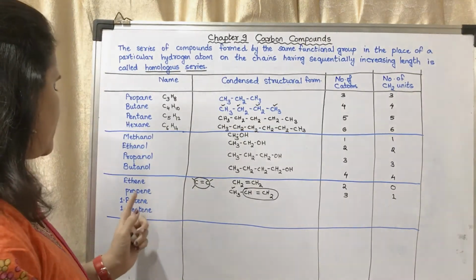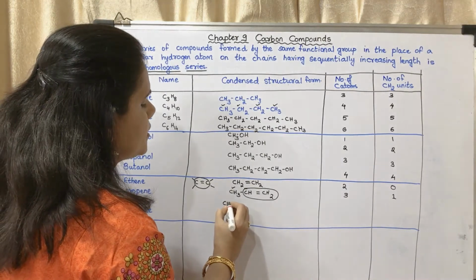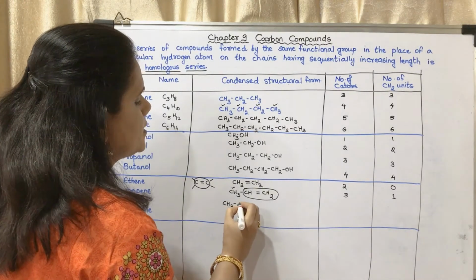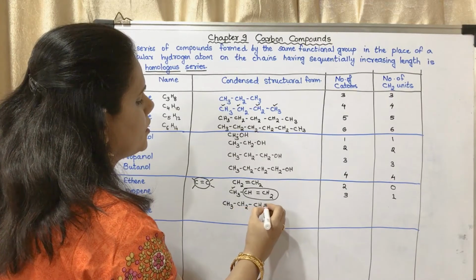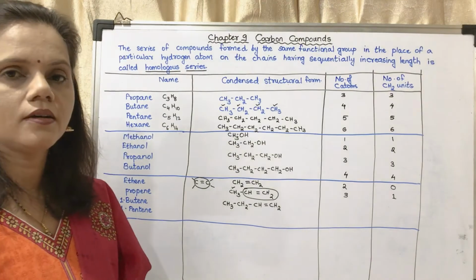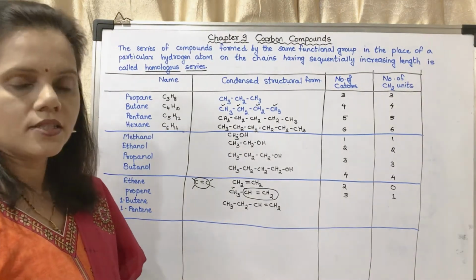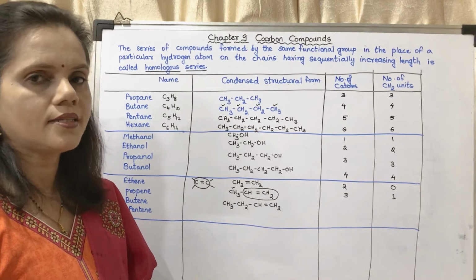Okay, now the next is 1-butene. That means its structural formula is like this: CH3, CH2, CH, double bond CH2. This is the condensed structural formula of 1-butene. Now what does that 1 stand for?